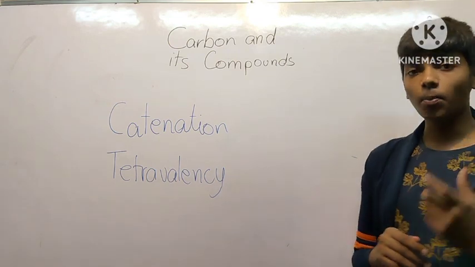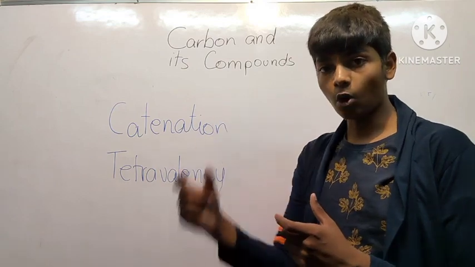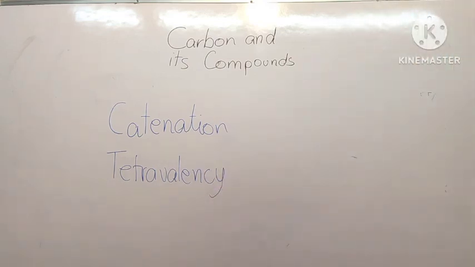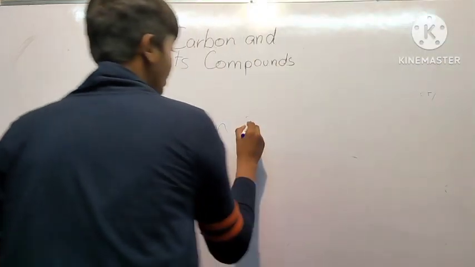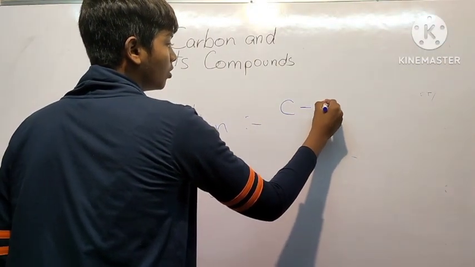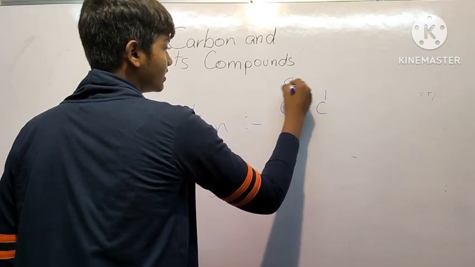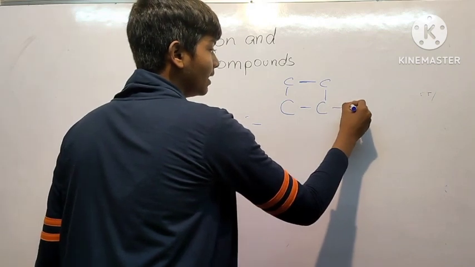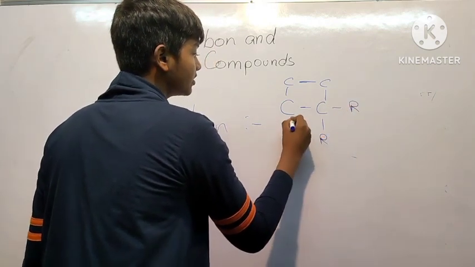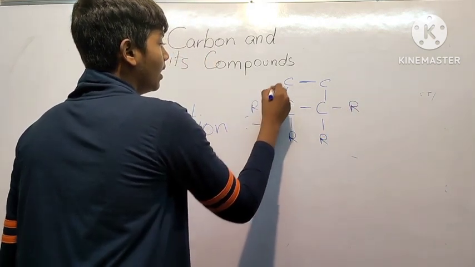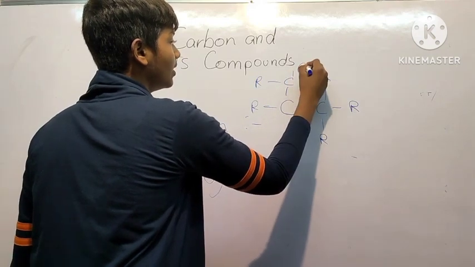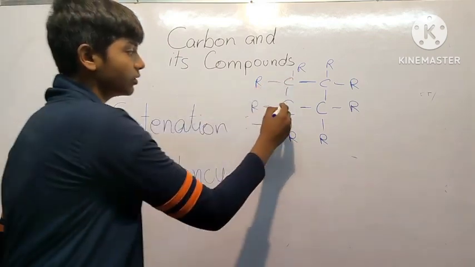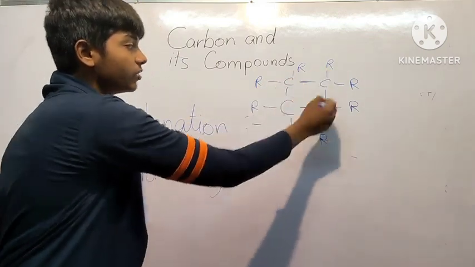So catenation is the property of carbon to form bonds with carbon itself. What I mean to say is that carbon has the property to link itself, which is, carbon can form bonds with carbon itself. Correct. So carbon can form bonds with itself and add some other elements, let the other element be R, to satisfy the valencies. But what I mean to say is carbon has a very nice and very important property, which is to form bonds with itself. So these are carbon atoms and they are forming bonds with themselves.